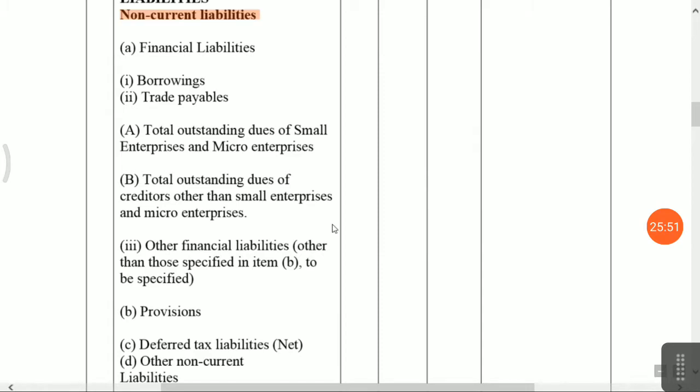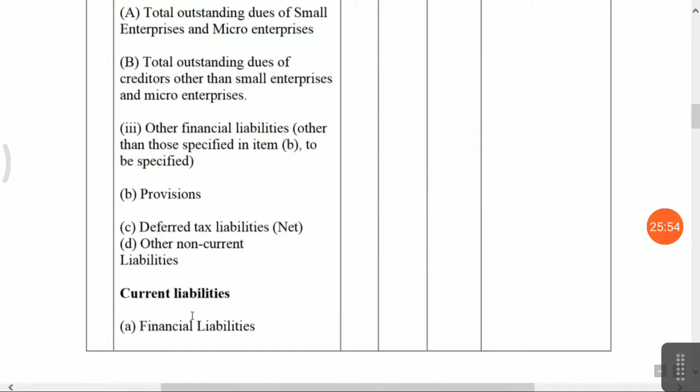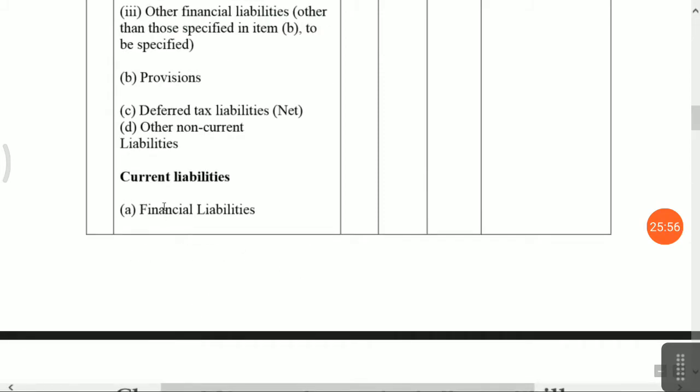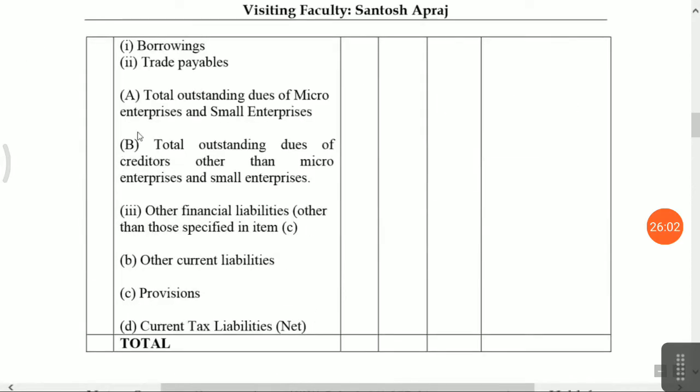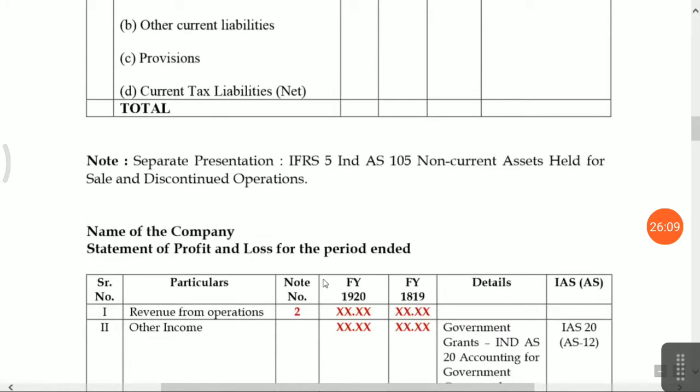Provisions, deferred tax asset, other non-current assets. Current liabilities, that is financial liabilities: borrowings, trade payables, then dues to micro and small enterprises, which you have to show separately. Other financial liabilities, other current liabilities, provisions and current tax liabilities, net. Okay, I will give an example of each financial item of each financial statement.